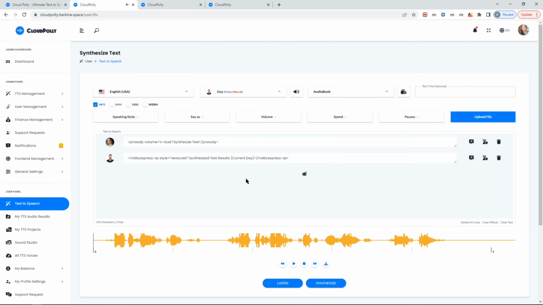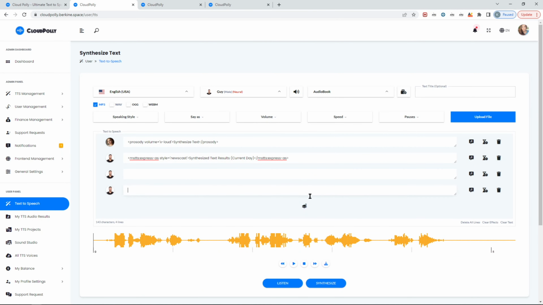So obviously the text was a bit short to hear the effects, especially for the Newscaster, but yeah, you can see the synthesized text was loud enough. But for Newscaster, you need some kind of news text, and it will be read as a narrator on a news channel. And that's it in terms of the demo itself.